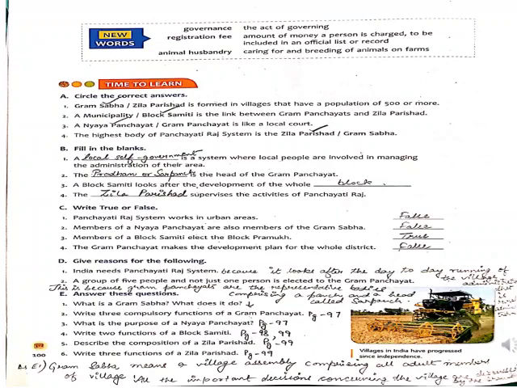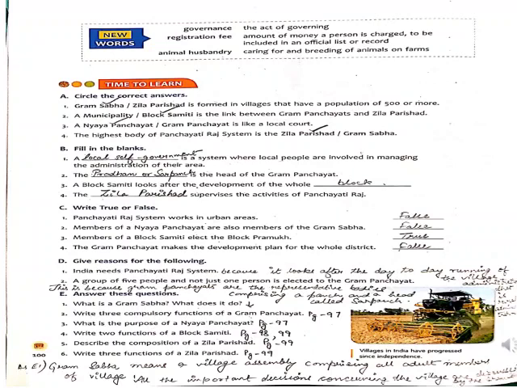And on page number 99, at the top, one more point is given: educational experts organize literacy programs. There I have written E4 in both of the points, so you can write it down. So, that is two functions of block samiti, which I have discussed.